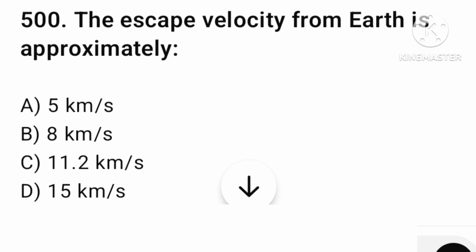The escape velocity from the Earth is approximately 5 kilometer per second, 8 kilometer per second, 11.2 kilometer per second, or 15 kilometer per second. The answer is option number C, 11.2 kilometer per second.